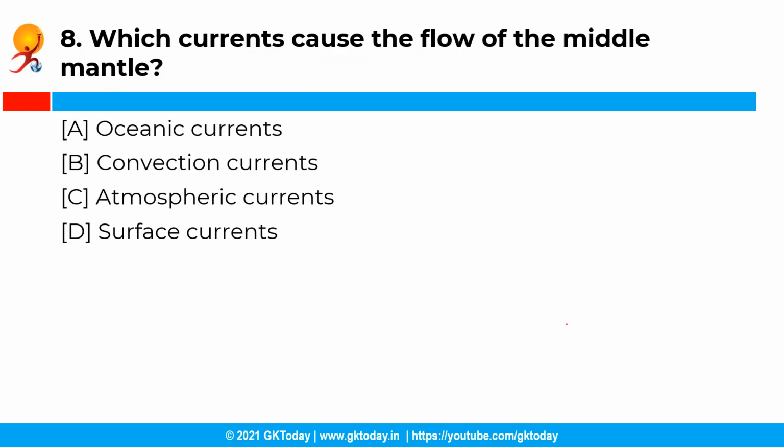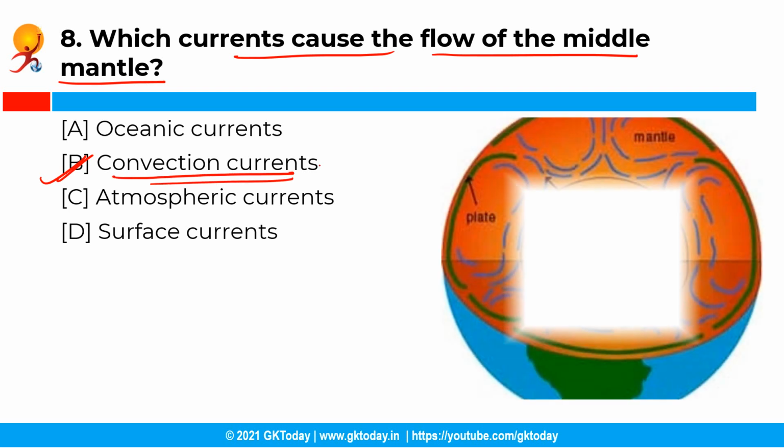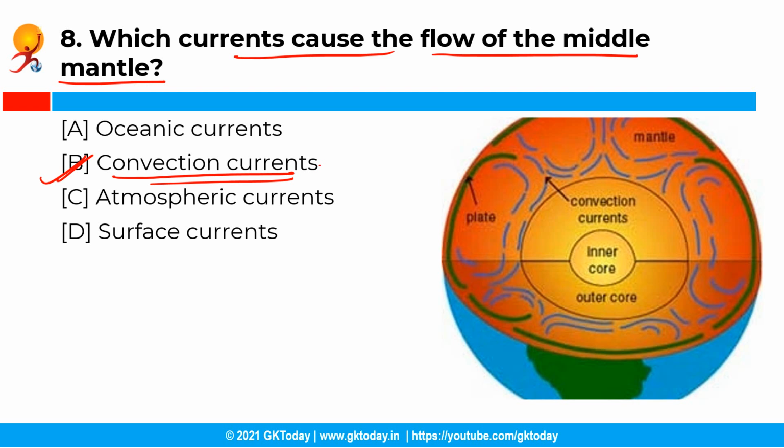Moving ahead with the next question. So which currents cause the flow of the middle mantle? Now you have the following options and the correct answer is option B, that is convection currents. See, the middle mantle flows because of the convection currents. These currents are caused by the very hot material at the deepest part of the mantle.